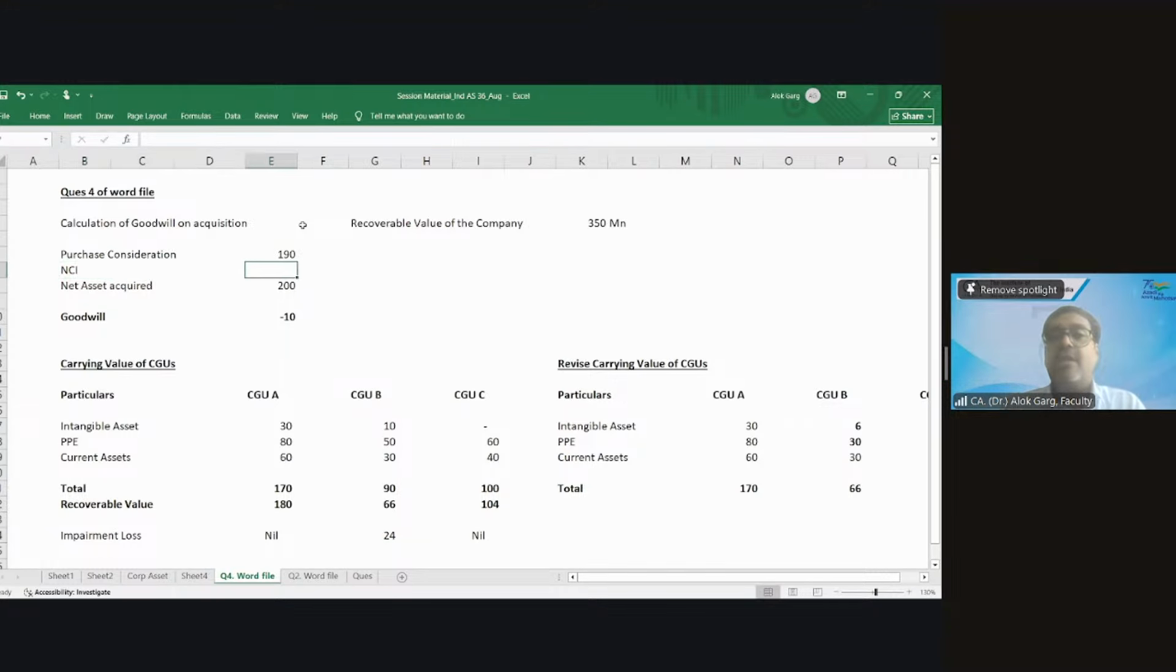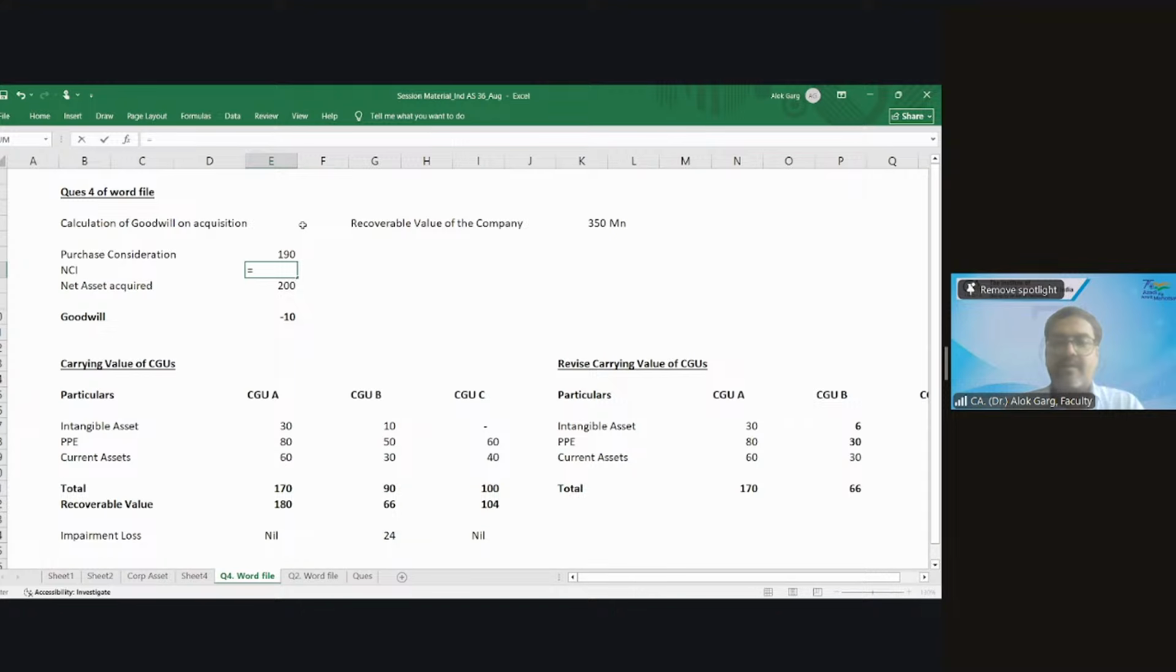For number one, you have paid 190 and you have also assumed a liability. What liability have you assumed? Non-controlling interest. Non-controlling interest liability you have assumed. So NCI you will also recognize at fair value. For example, if you are paying 190 for 80% stake, what is the value of 20% stake?